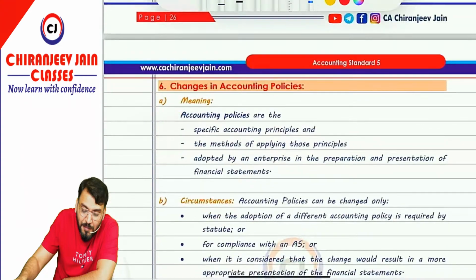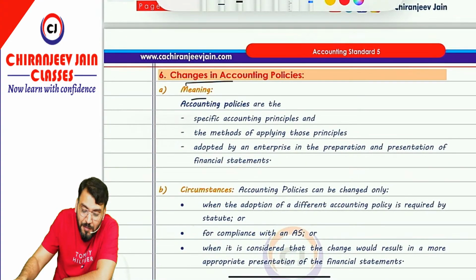Now coming to changes in accounting policy. Changes in accounting policy means what? Accounting policies are the specific accounting principles and the methods of applying these principles in the preparation and presentation of financial statements. This meaning has been given under AS1, not AS5. So accounting policy is defined under AS1.